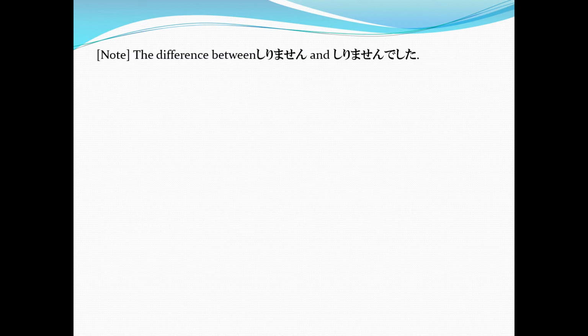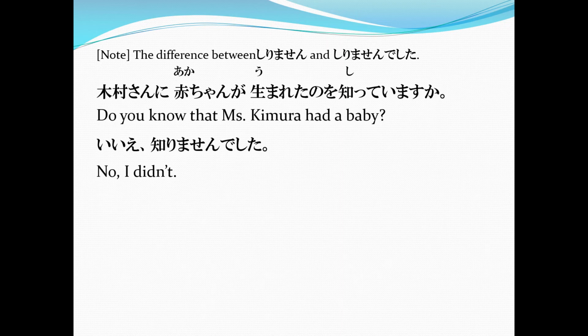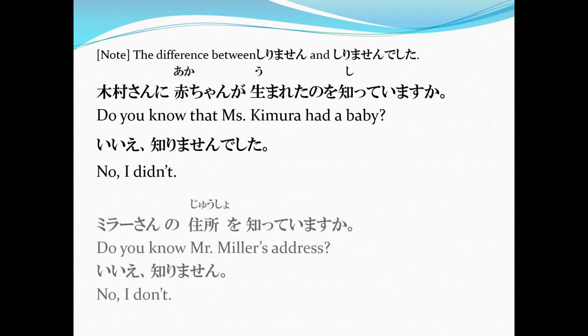Now, I want you to take note of the difference between using shirimasen and shirimasen deshita. Okay? Here's an example. In this conversation, listen to this. Suzuki-san ni akachan ga umareta no shite imasu ka? Iie, shirimasen deshita. Or, do you know that Miss Suzuki had a baby? And the answer was, Iie, shirimasen deshita. No, I did not. Now, listen to the next conversation.